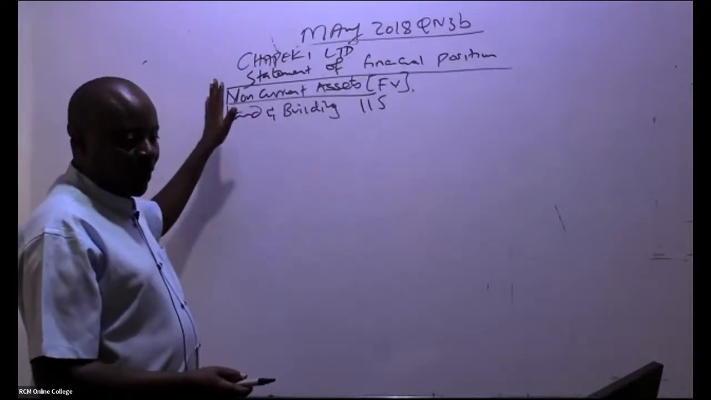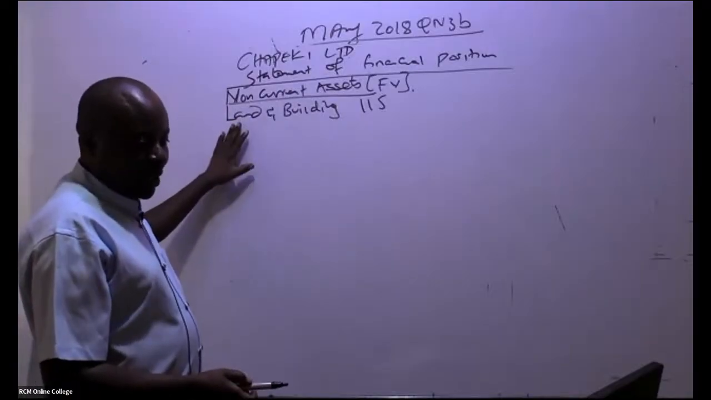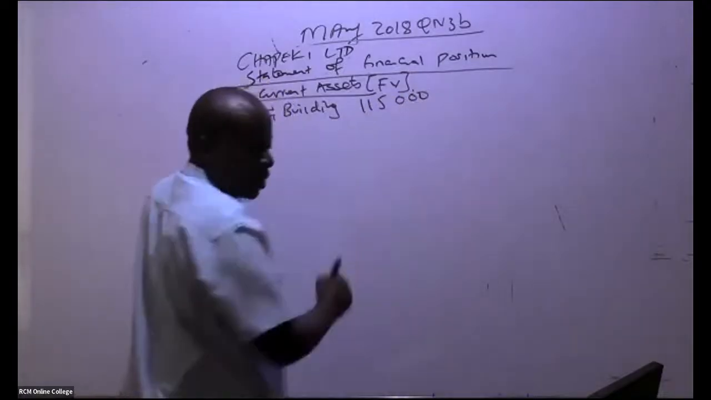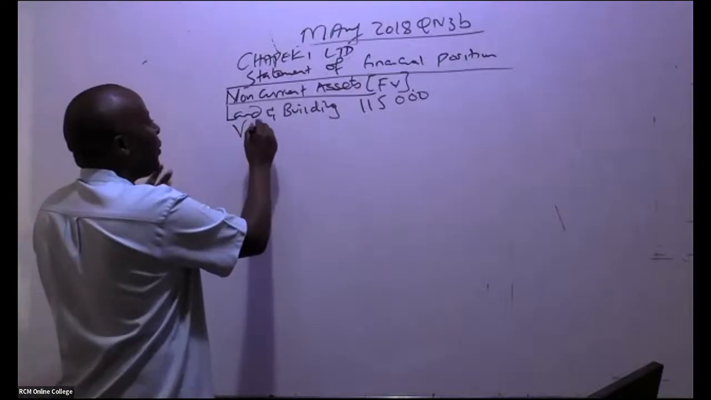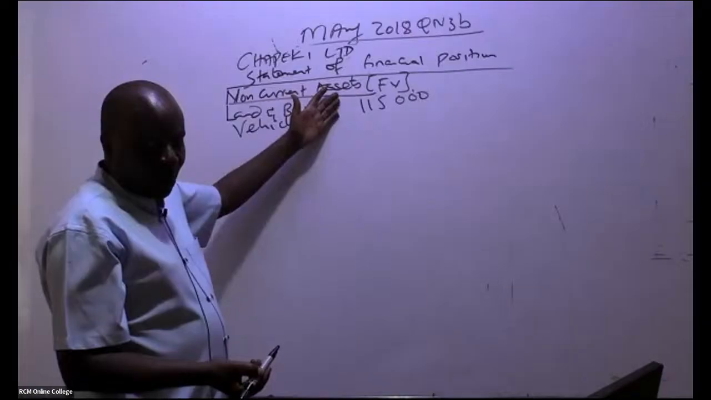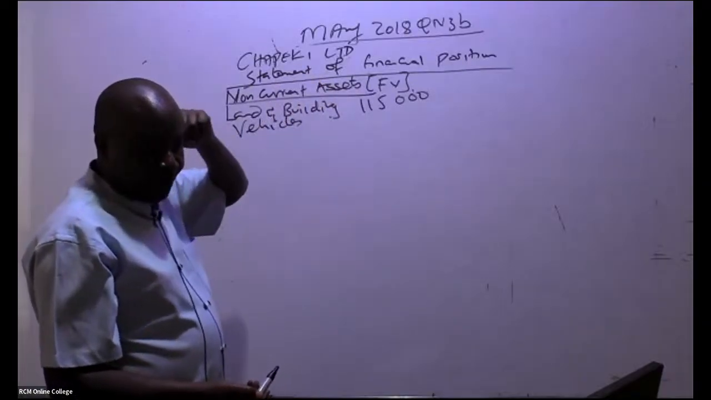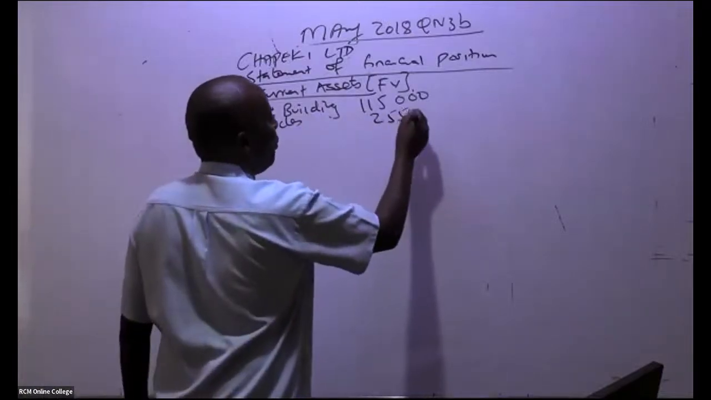So we have the statement of financial position, Chapeki Limited. Non-current assets at fair value. Land and buildings, we have 115,000, I'm told. The other asset that we have there is vehicles. Fair value, these are free marks. So vehicles, how much do we have here? 25,500. So that you can move with speed, from your past paper.